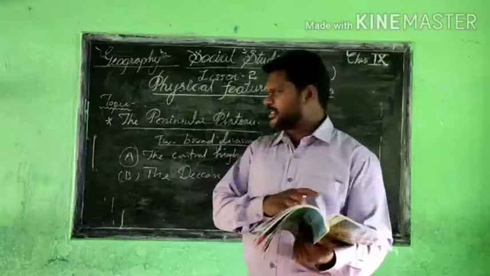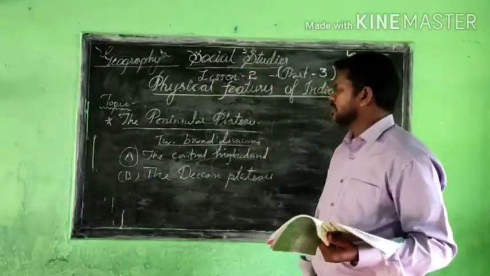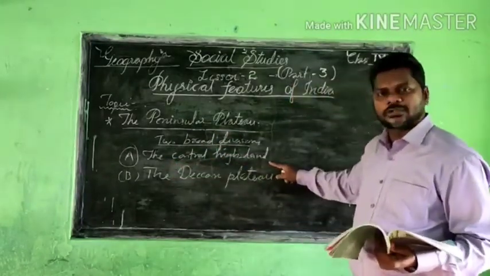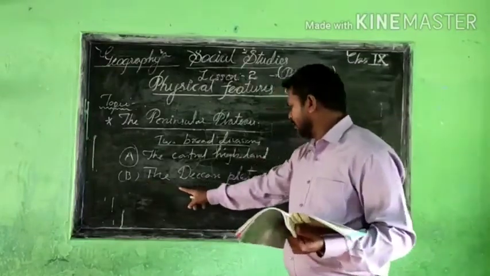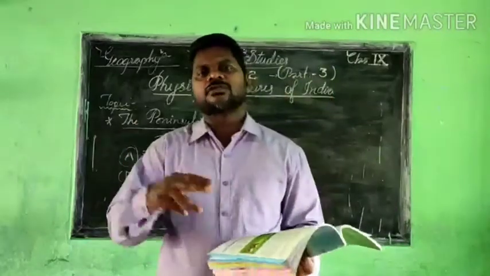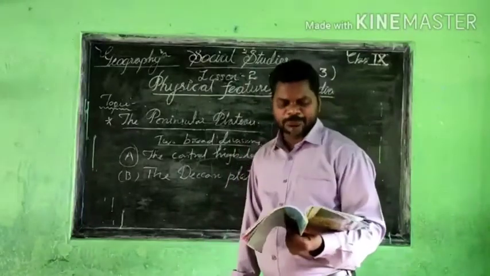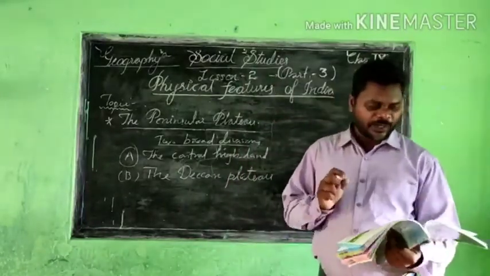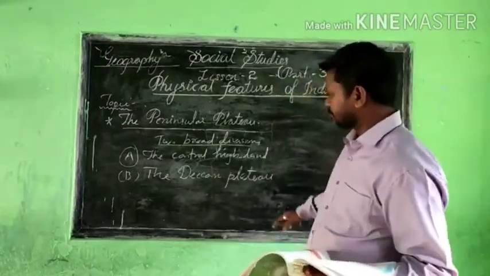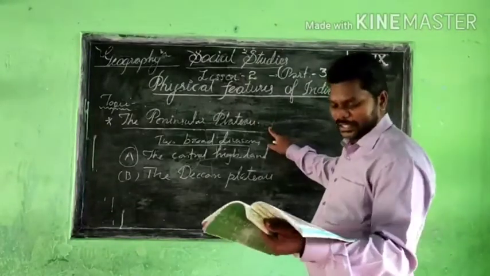So this is the brief information about the two broad divisions of the Peninsula Plateau: the first one is called the Central Highland, and the second one is the Deccan Plateau. I have given the location, where it is scattered here and there, and from west to east. So go through the textbook and finally you will understand where these hills are located, and in which part of India the Peninsula Plateau is located.